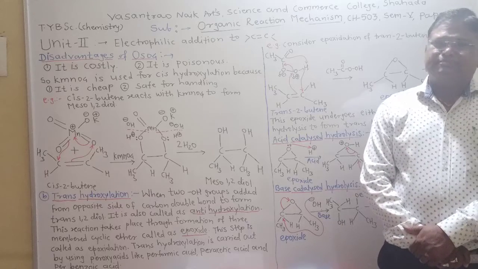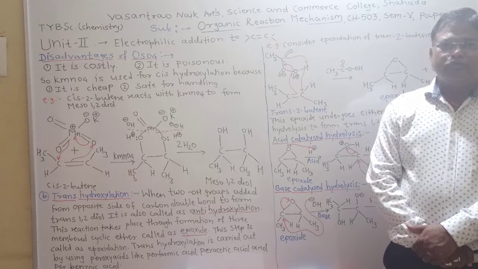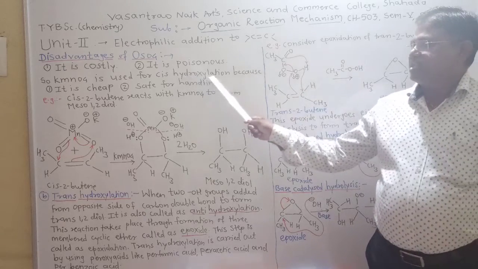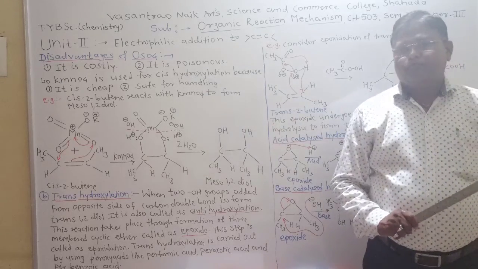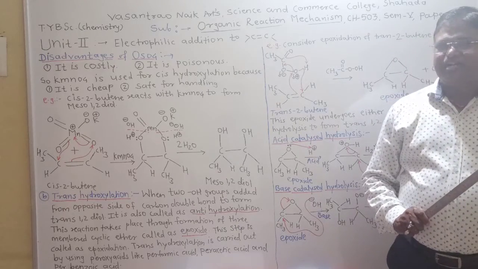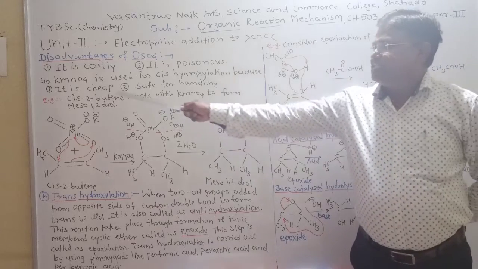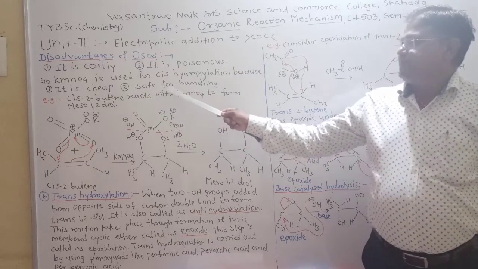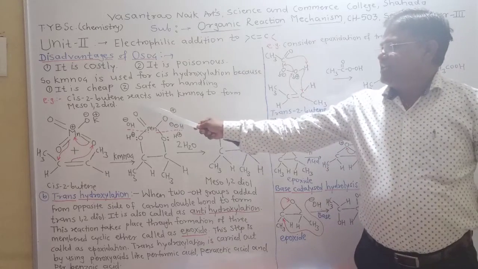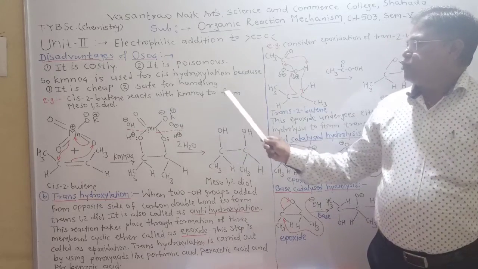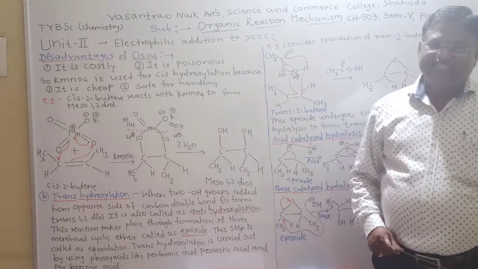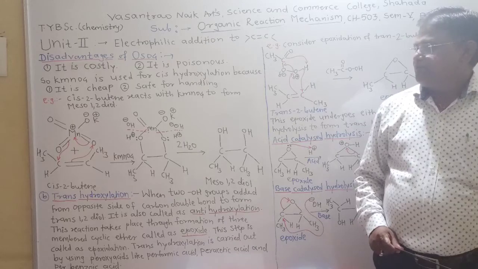So instead of osmium tetroxide, we use KMnO4 for cis hydroxylation. Why is KMnO4 used for cis hydroxylation? Because KMnO4 is very cheap and safe for handling. Cis-2-butene reacts with KMnO4 to form meso 1,2-diol, that is cis-1,2-diol.